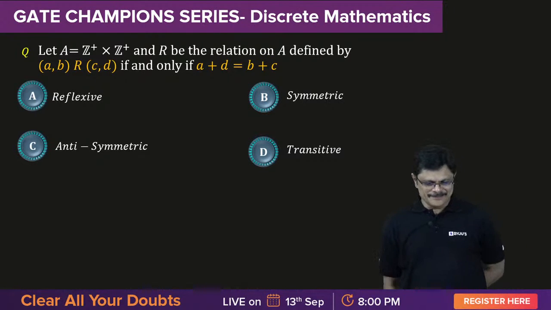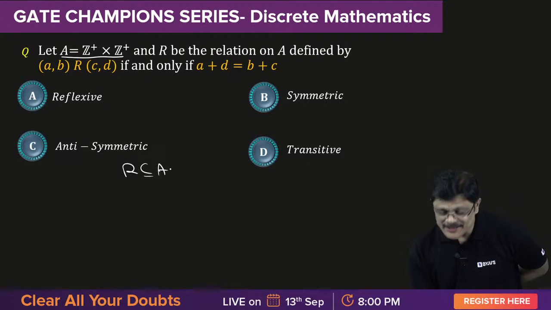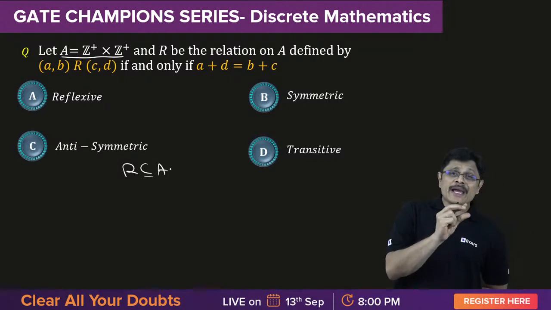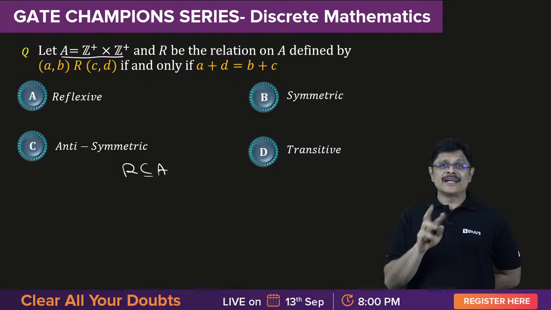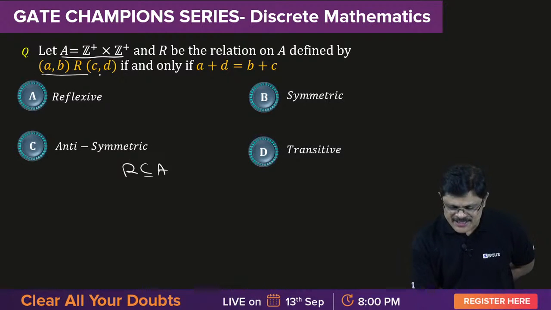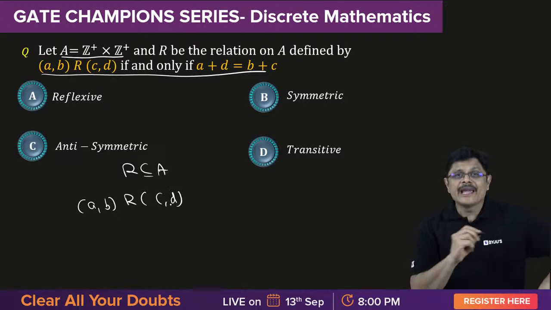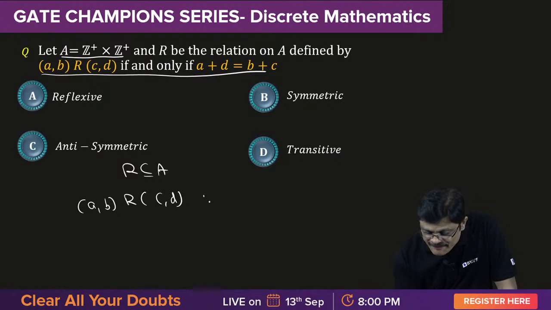What happened? Now look here. Here A is this set. R is a relation on A. So an ordered pair is mapped to an ordered pair. That is, we are trying to find the relation between ordered pairs. And this is the relation. Now look here. (a, b) is related to (c, d) if and only if a plus d is equal to b plus c.